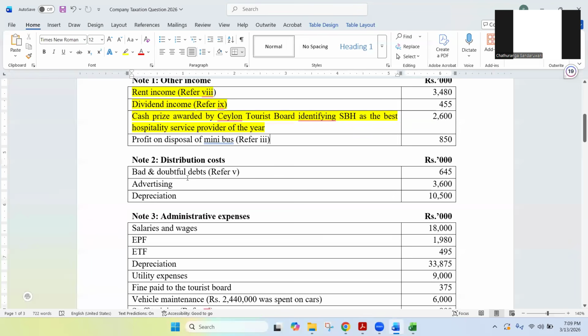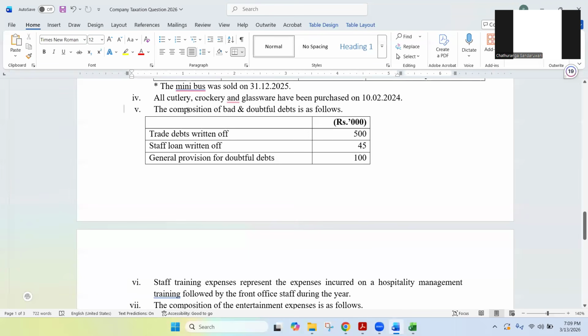Right. And then bad and doubtful debts. Bad and doubtful debts, we are moving to distribution expenses. Refer note number 5, coming under bad and doubtful debts. We have trade debts written off, staff loan written off, and a general provision. Now, what do you think? What can be deducted under taxation and what is not deductible? Actually, trade debts written off, deductible or not? Can we deduct this 500 rupees as a deductible expense? Is this allowed to deduct under taxation?